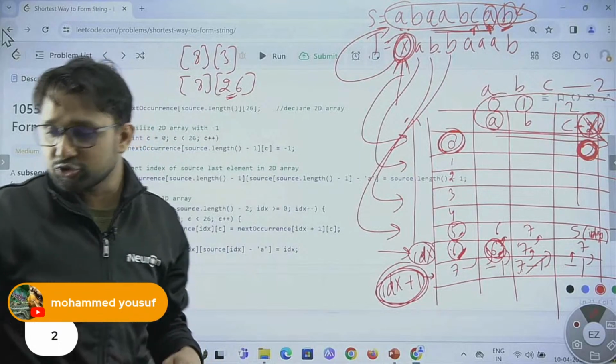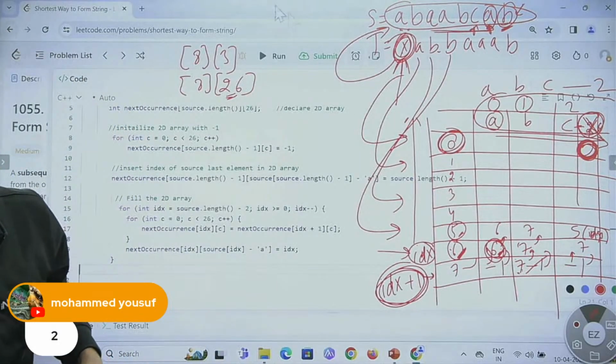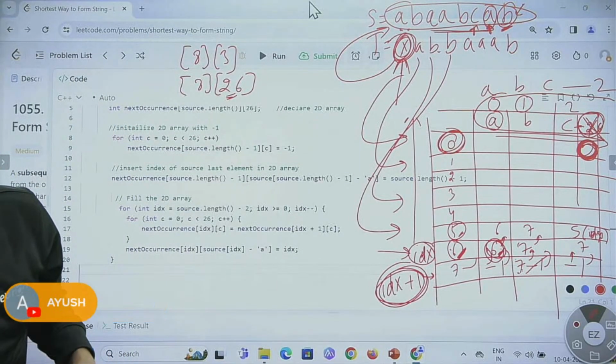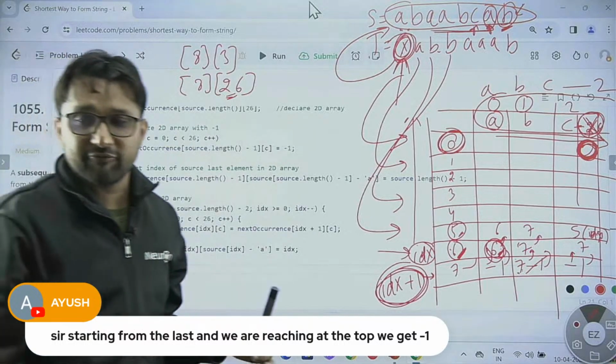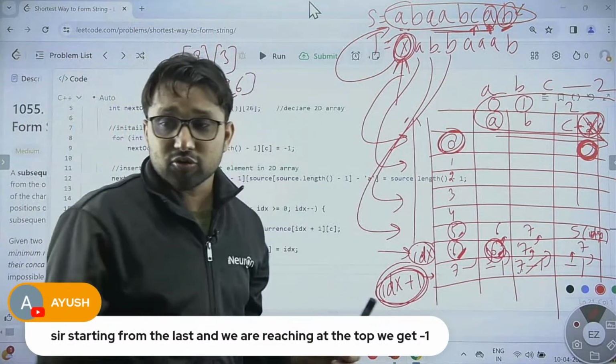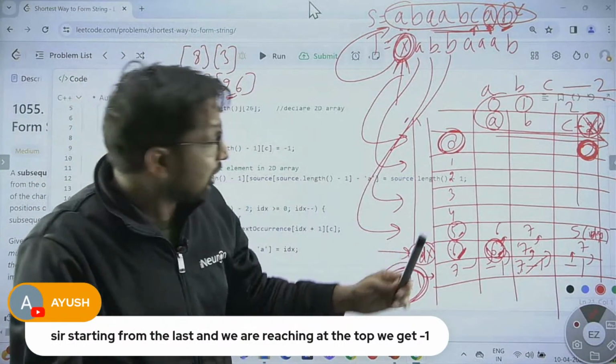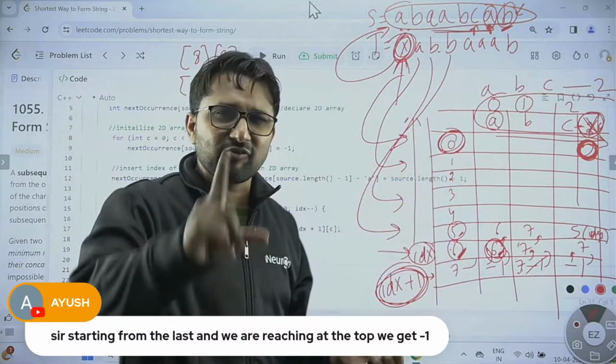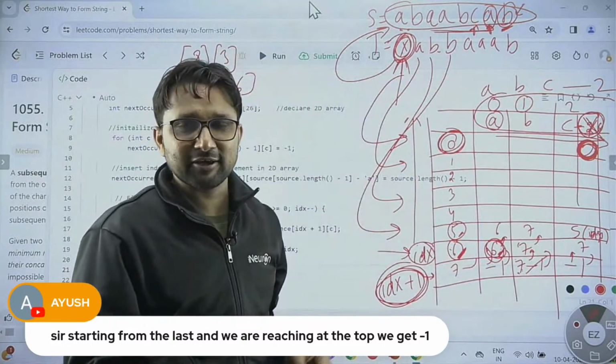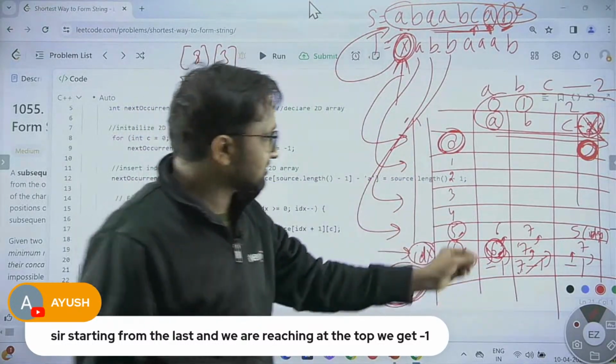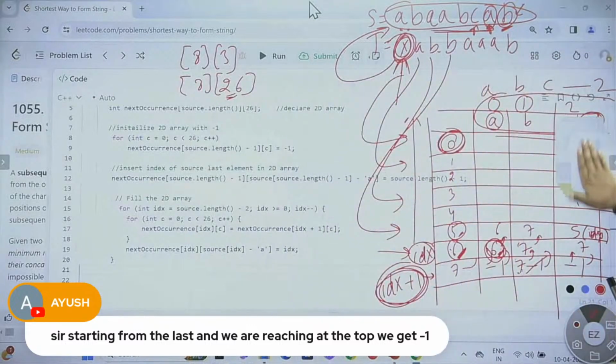Yes, Ayush, you are right. Let me highlight your answer. Yes, Thomas, you are also right. Ayush, give a little more explanation. Ayush is saying that starting from the last index, he explained everything actually. Starting from the last index, he says, why are you asking only about one cell?